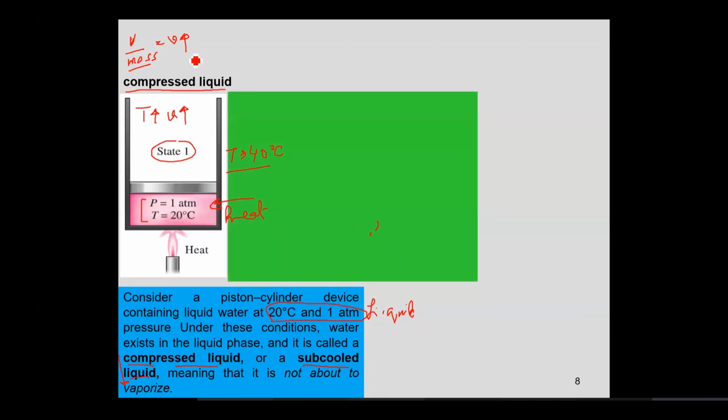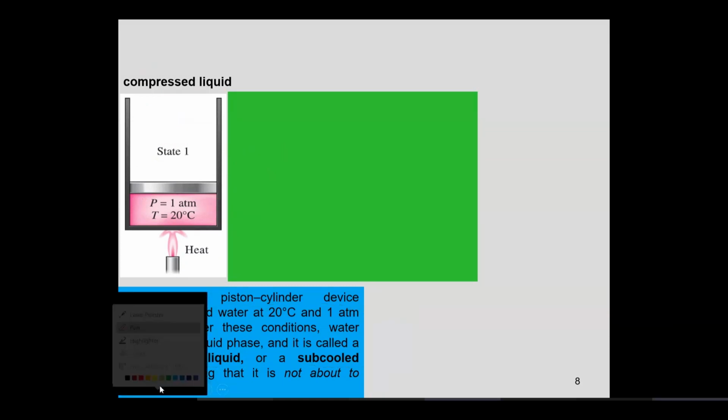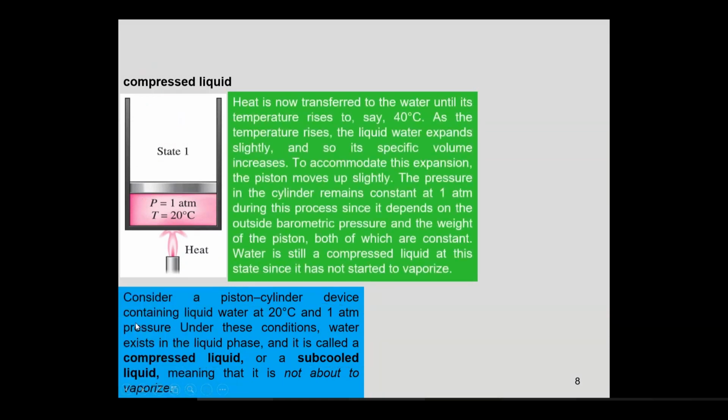That means that if heat is transferred to the water so that the temperature raises to, let's say, 40 degrees centigrade, the liquid water would expand, and as a result of its expansion, the specific volume would increase. To accommodate this increase, the piston would move slightly up, and the pressure in the cylinder.